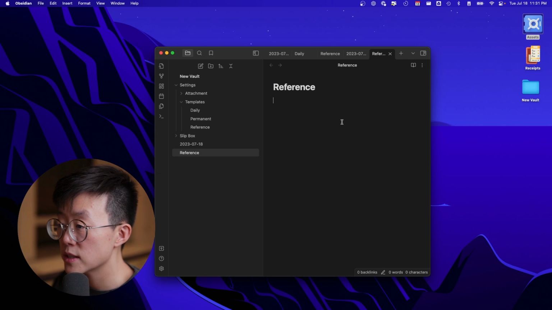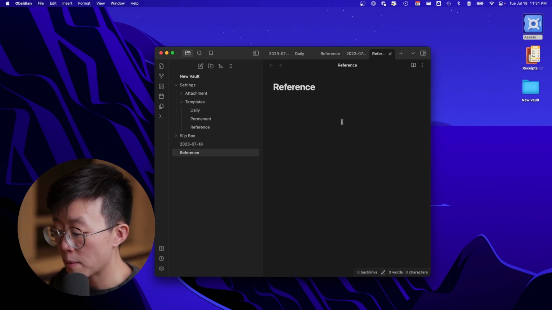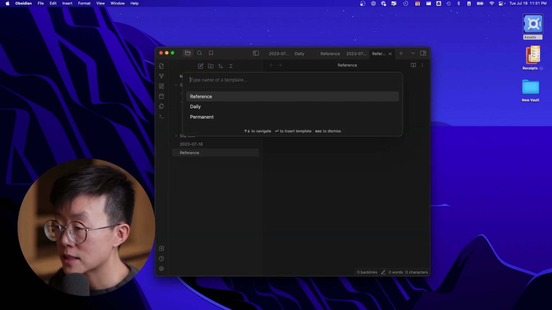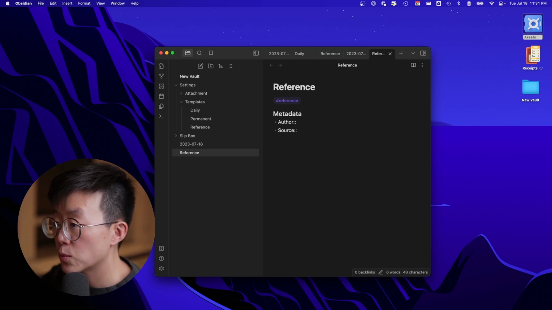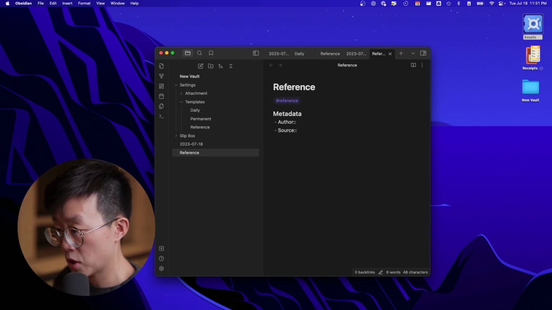to do is use the shortcut that we have programmed before, then select the templates that you want, and it will automatically generate it with some contents.